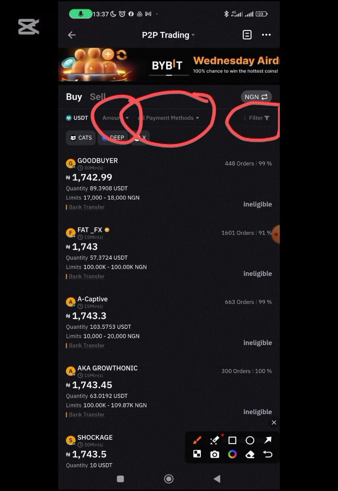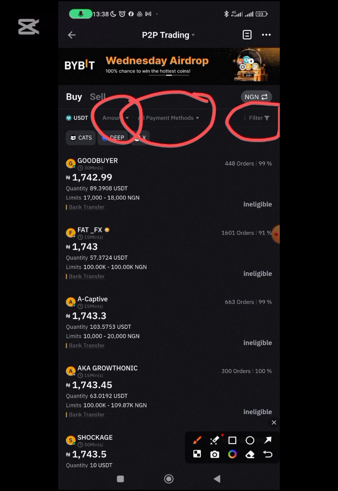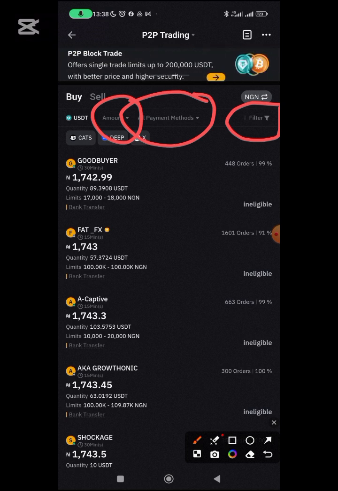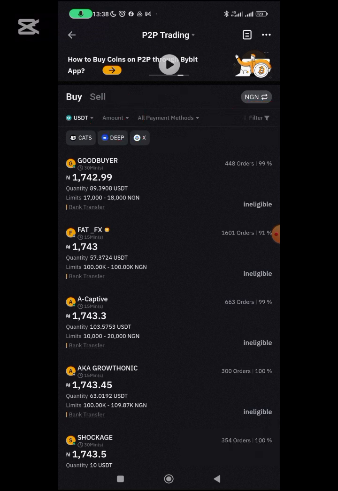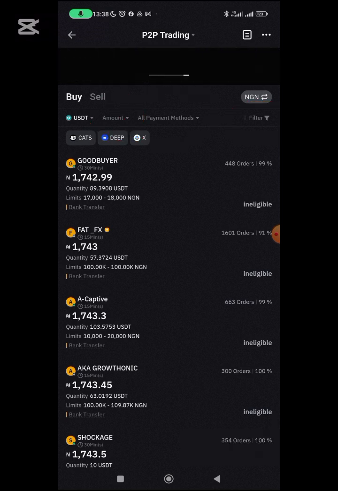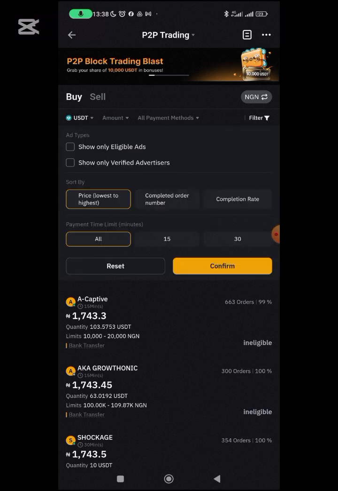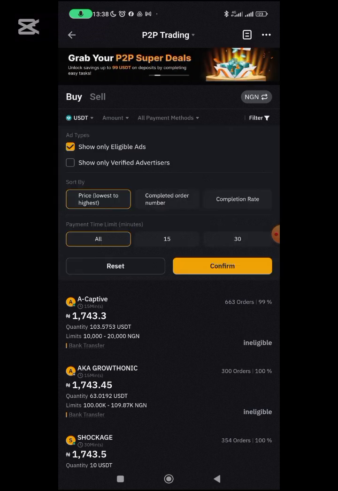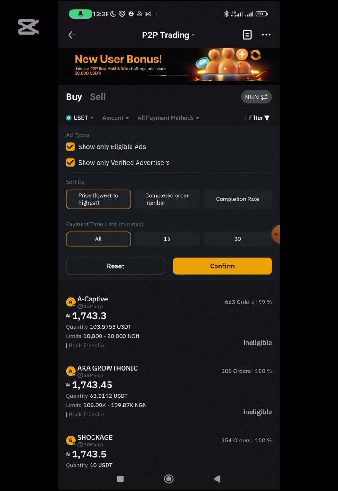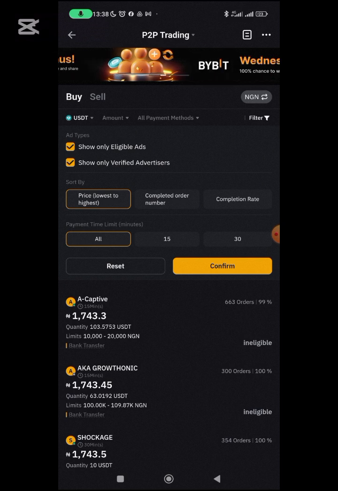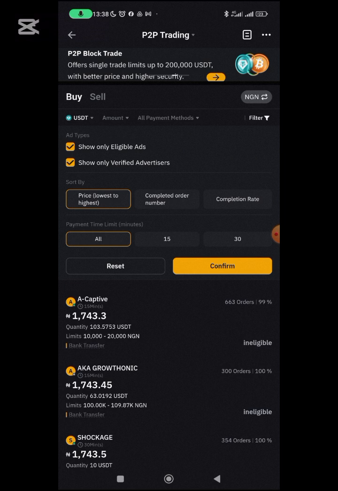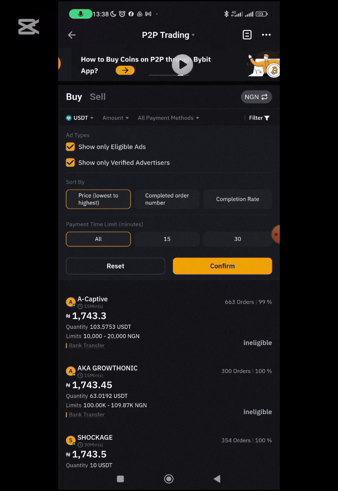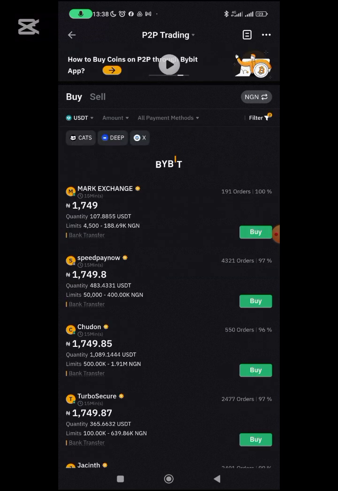parameters: the amount you want to buy, the payment method that you are willing to use, and then the filter. These are the various filtration options. If I click on filter, you see I want to show only eligible ads. I want to show only verified advertisers. I usually advise that whenever you want to transact, show these verified advertisers. Do you get? So I'll click on confirm here. I think that's what's most important to me.